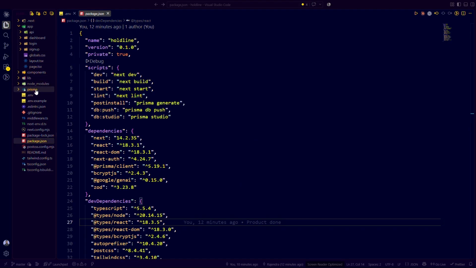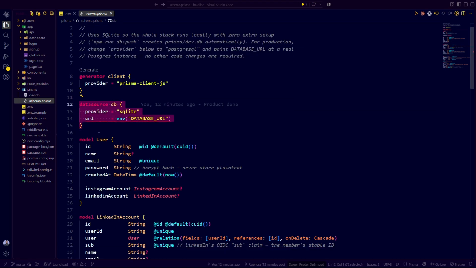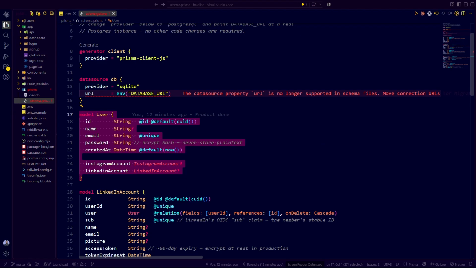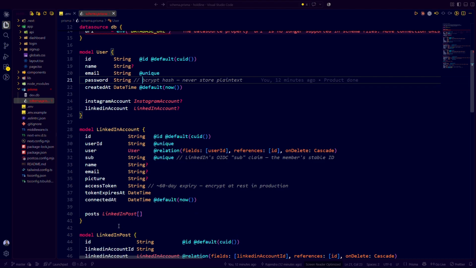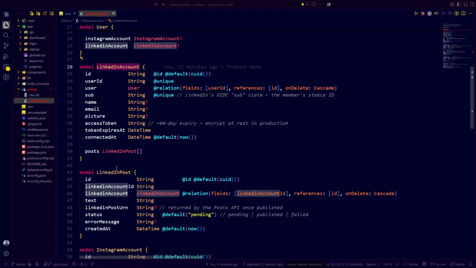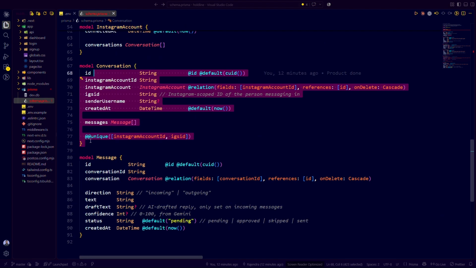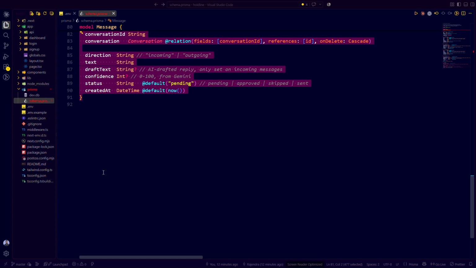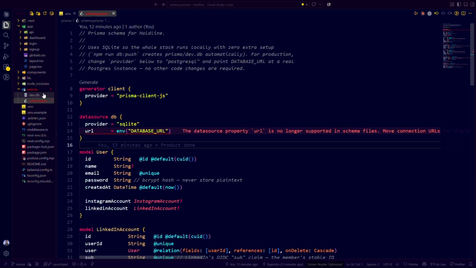Now let me show you the overall schema design that we have done. This is the client, this is the database, this is the user, basically how we are storing the user, because we are also implementing login and sign up. This is for LinkedIn account related information, like when you connect the LinkedIn account, it will store all of these, and these are the LinkedIn posts. This is for Instagram, this is all the conversations that you will have, this is for messengers. In the same way, when we implement Twitter, Google chatbot or a bunch of other applications, all these things will come over here as well. So this is the overall database design that we have implemented.